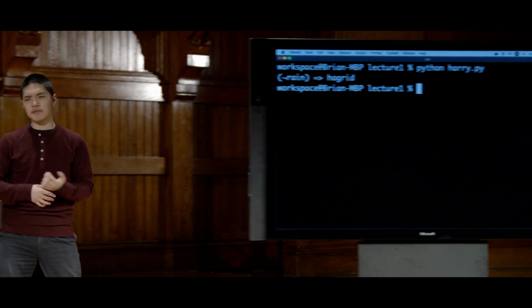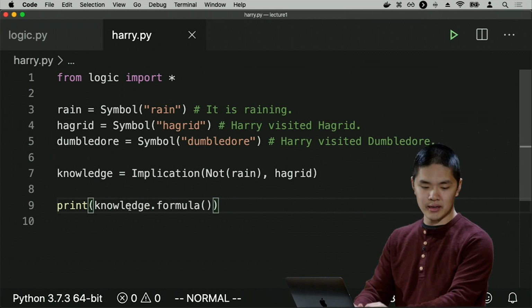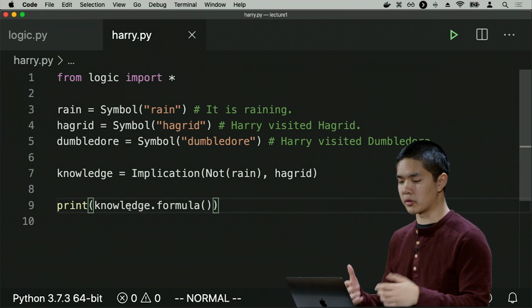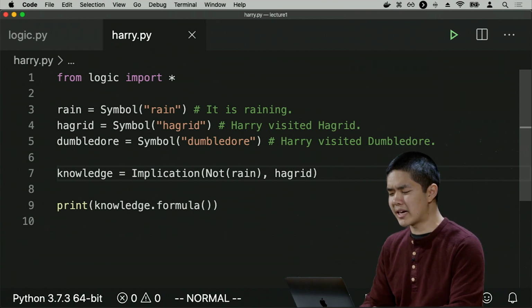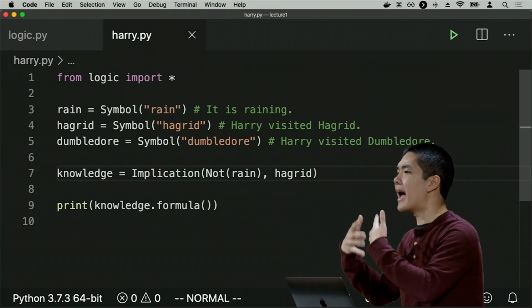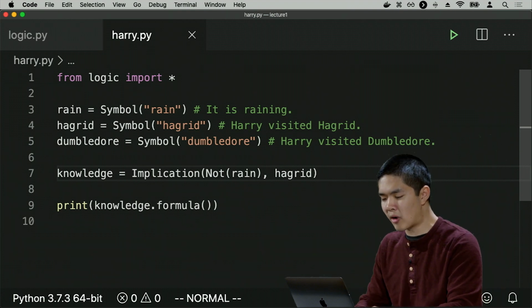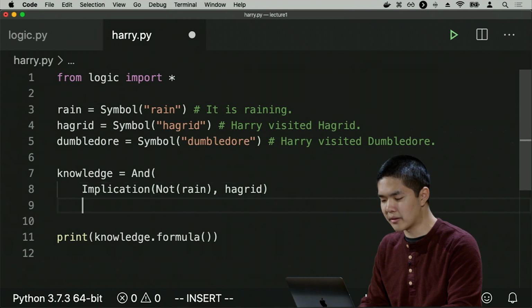But there was additional information that we had access to as well. In this case, we had access to the fact that Harry visited either Hagrid or Dumbledore. So how do I encode that? Well, this means that in my knowledge, I've really got multiple pieces of knowledge going on. I know one thing and another thing and another thing. So I'll go ahead and wrap all of my knowledge inside of an and. And I'll move things on to new lines just for good measure.